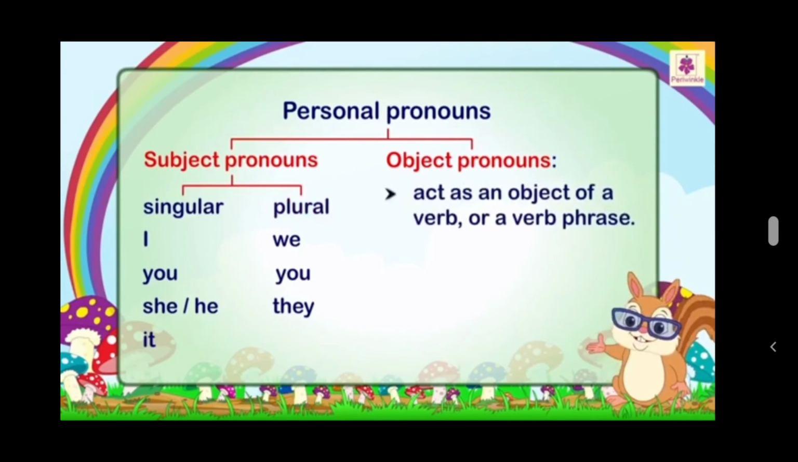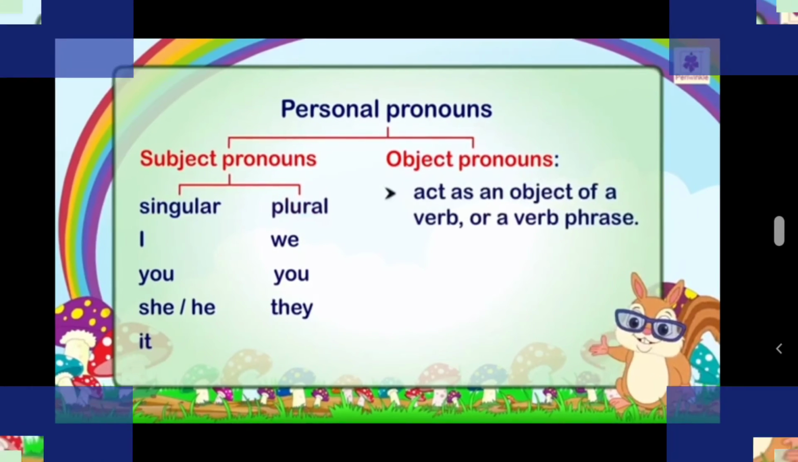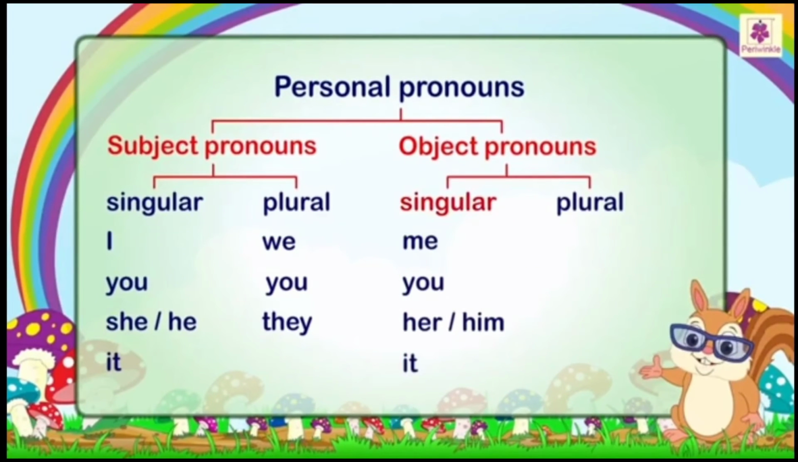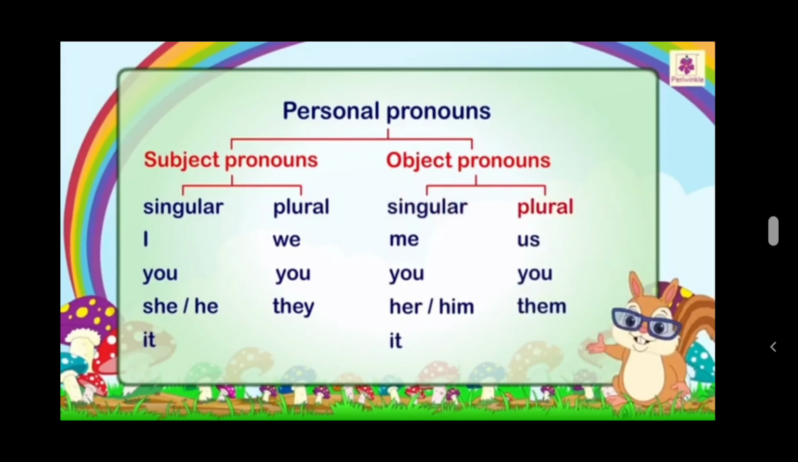Moving on to the object pronoun. Object pronouns are the pronouns that act as the object of a verb in the sentence. The singular object pronouns are me, you, her, him and it. In plural form, the object pronouns are us, you and them.